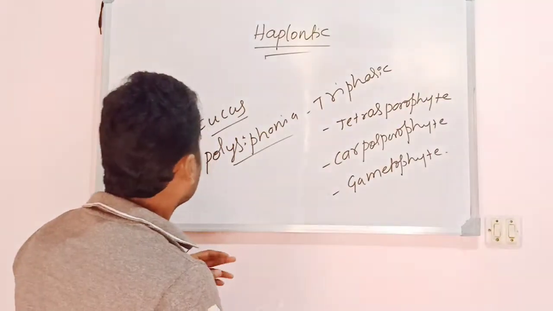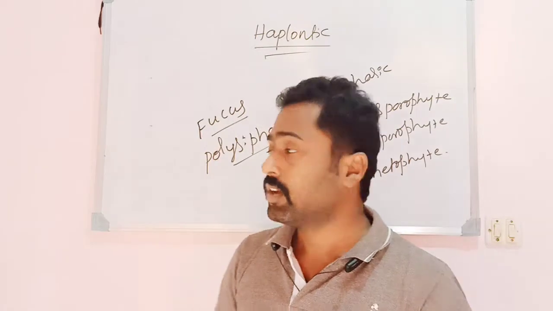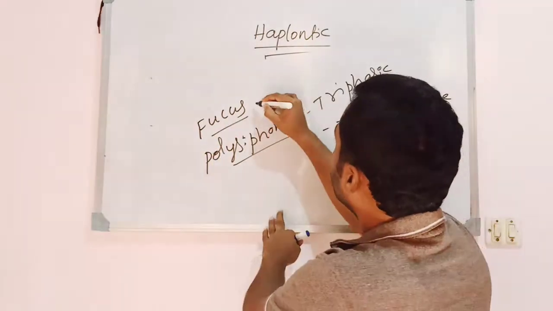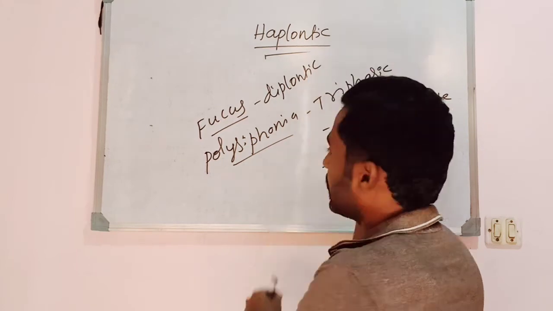Hence the life cycle in Polysiphonia is triphasic. The life cycle in Fucus is said to be diplontic because the diploid phase is dominant here.